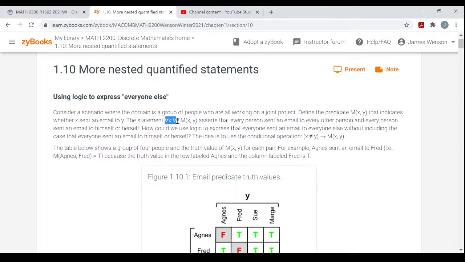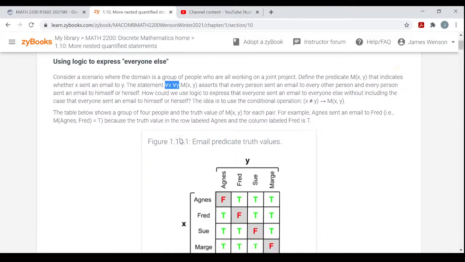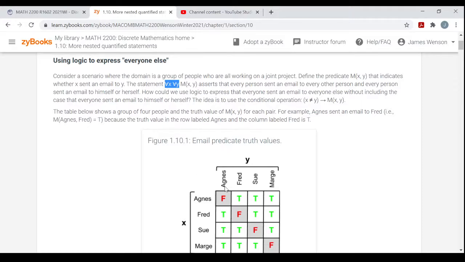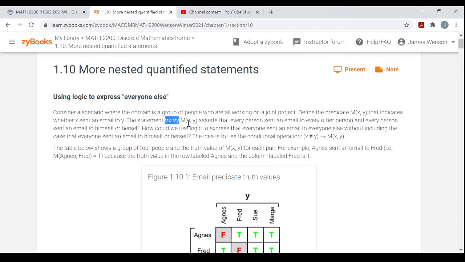You take any pair of people, any pair from the domain. So the names of the people could be the exact same. Agnes and Agnes down here. They sent an email to themselves. Right? So every person sent an email to every other person, and every person sent an email to themselves. How could we use logic to express that everyone sent an email to everyone else without including the case that everyone sent an email to themselves?